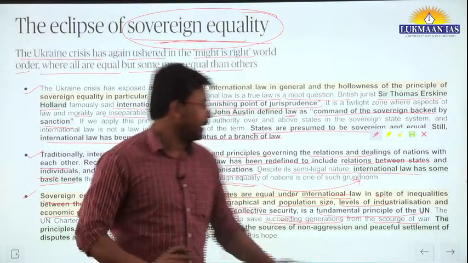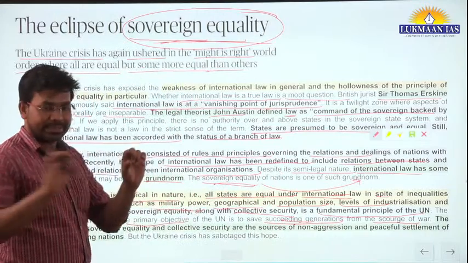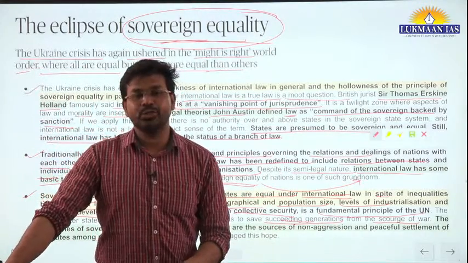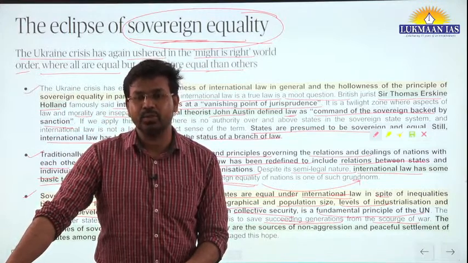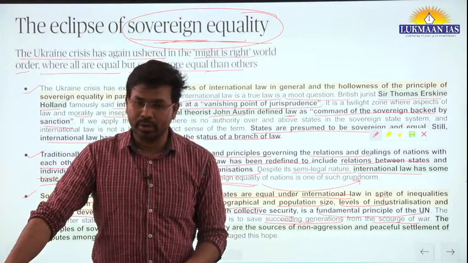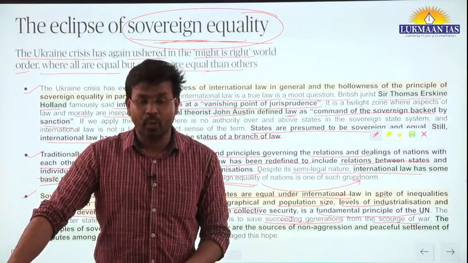But if we talk about the present situation, it again brings the notion that the United Nations organization is not capable enough. Why?